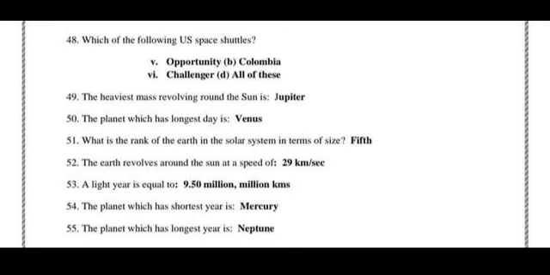Important MCQs. The Earth revolves around the Sun at a speed of 29 km per second. Most repeated question: a light year is equal to 9.50 million million kilometers. The planet which has the shortest year is Mercury. The planet which has the longest year is Neptune.